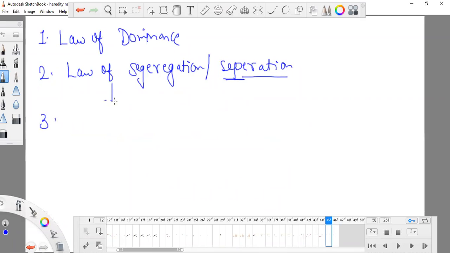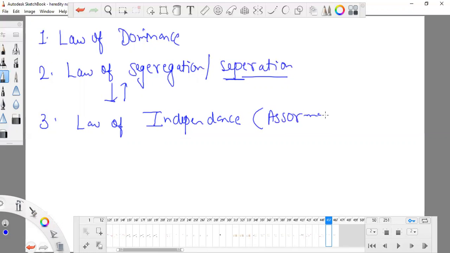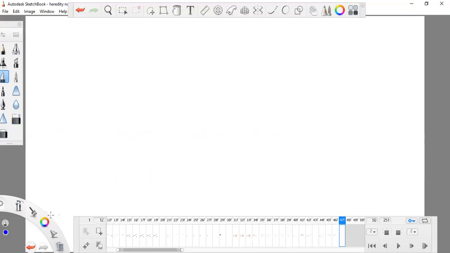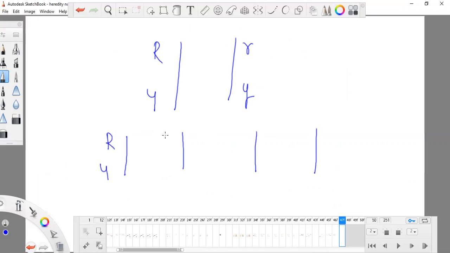The same rule in another term is known as the law of independence, or independent assortment, as some people say. They are independent. What is the meaning of independence? That these R and these Y are independent, and they are forming very unique and different types of combinations.